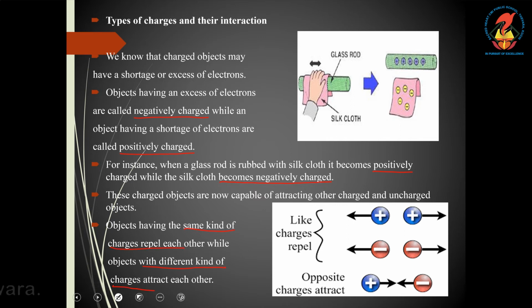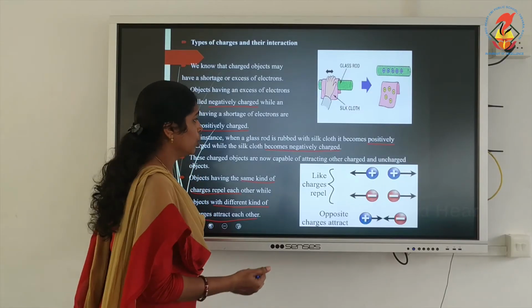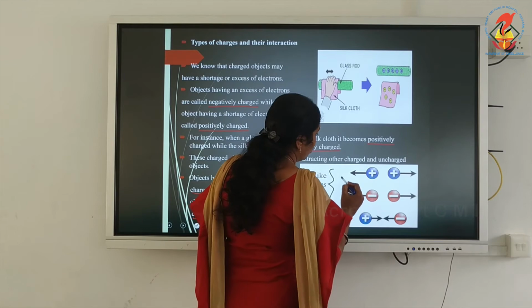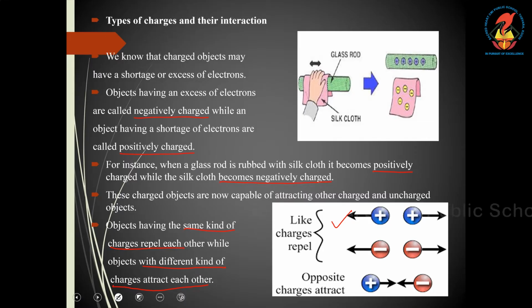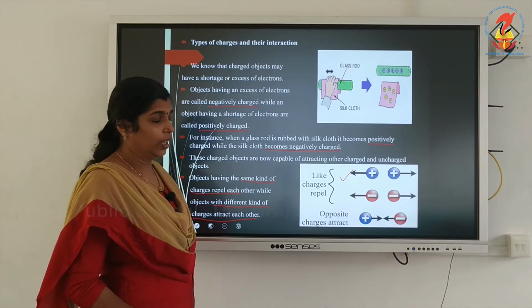Objects with different kinds of charge attract each other. Two types of charges are there, positive and negative. Two positive or two negative charges, like charges, will repel. Negative and positive charges will attract. Opposite or unlike charges will attract.